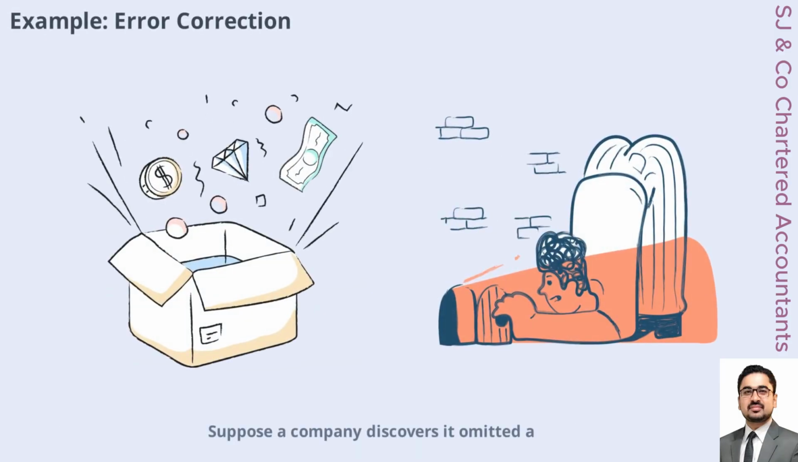Suppose a company discovers it omitted a significant expense from last year's financial statements. Under IAS 8, the company must restate last year's figures to include the missing expense. This correction is applied retrospectively, ensuring that the financial statements accurately reflect the company's true financial position and performance. By correcting errors in this way, companies uphold the trust of their stakeholders.